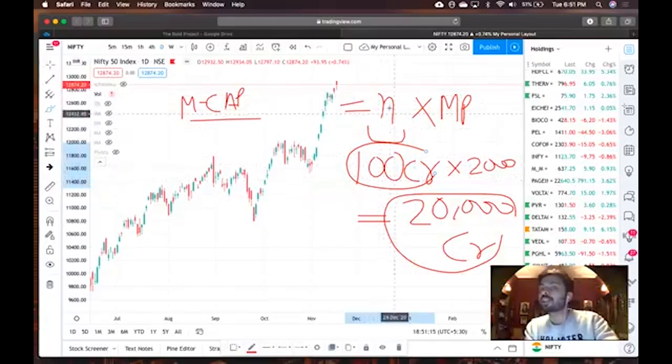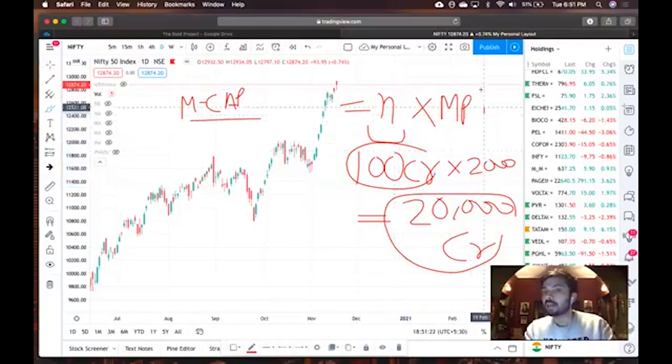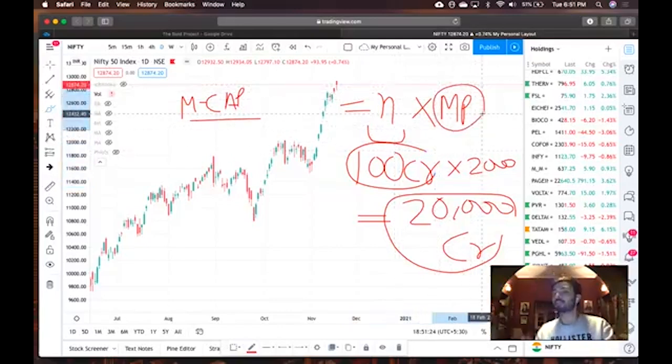Basically, the number of shares will remain constant unless you are doing a further offer or a buyback. But the market price of the share will keep on changing. Why? Because the stock market is a liquid space. There is heavy buying and selling between buyers and sellers, and demand and supply will drive the price up and down.